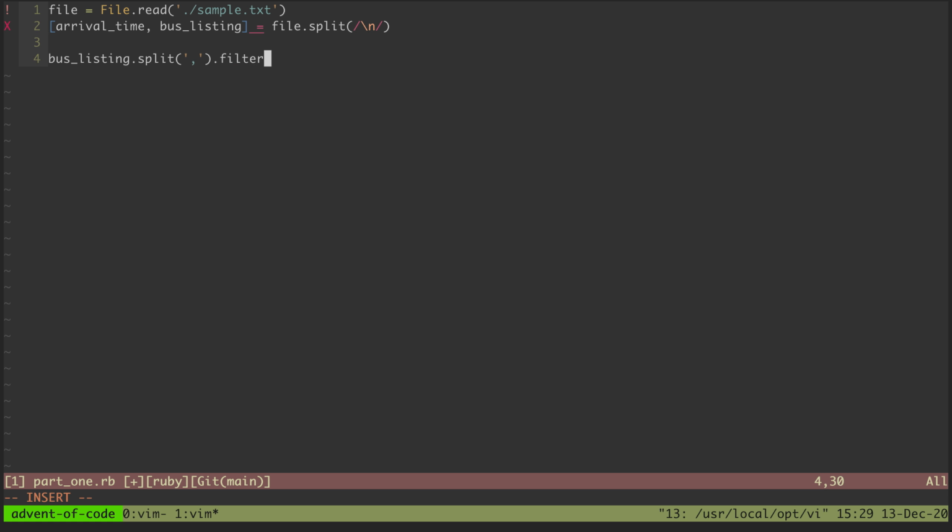I'm going to say filter. I want to filter out things that, I guess if it doesn't equal X, then we'll keep it. And then we will map that over symbol to proc to I, so we get a list of integers.